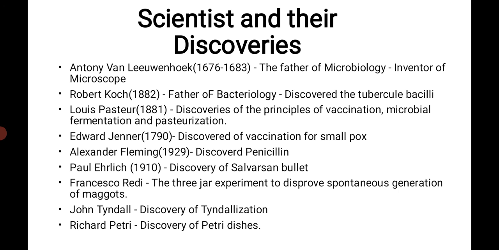John Tyndall played a role in the discovery of tyndallization. Tyndallization is a sterilization method that kills all forms of microbial life, including spores. Next scientist is Richard Petri, who discovered the Petri dish or Petri plate. These Petri plates play an important role in microbiology or immunology labs, and are used for growing bacteria on a bed of nutrient jelly.